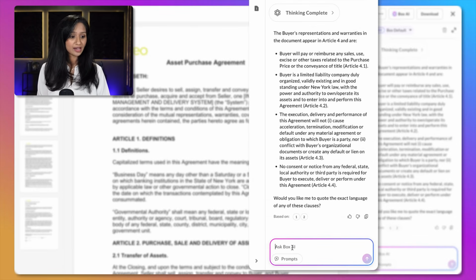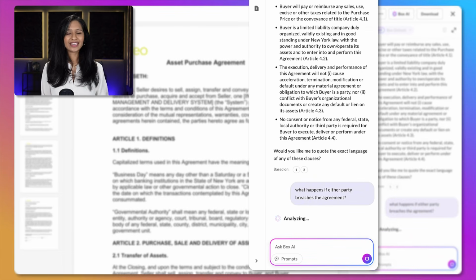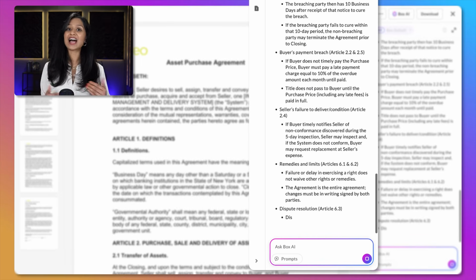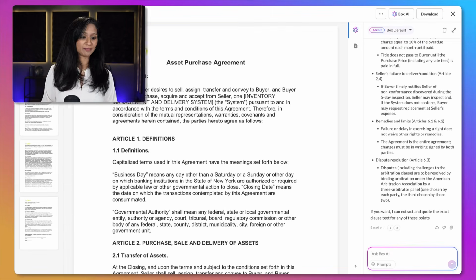Finally, let's ask, what happens if either party breaches the agreement? Again, instantly, Box AI analyzes and surfaces the remedies and termination clauses, so we know exactly what happens if things go wrong. No hunting through clauses, no scrolling, just clear, trusted answers from your content thanks to Box AI.